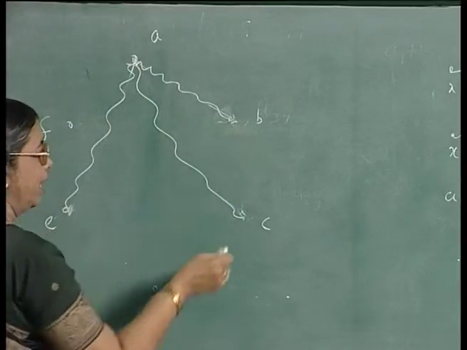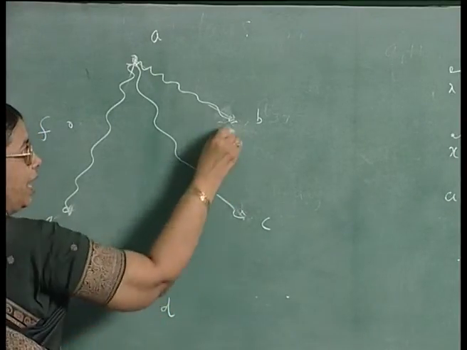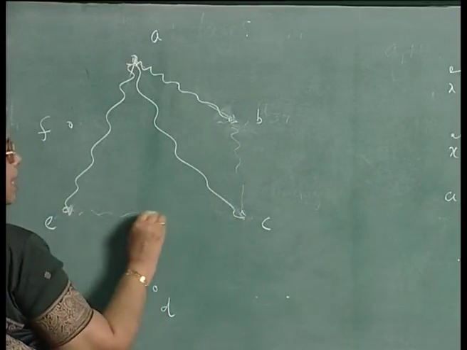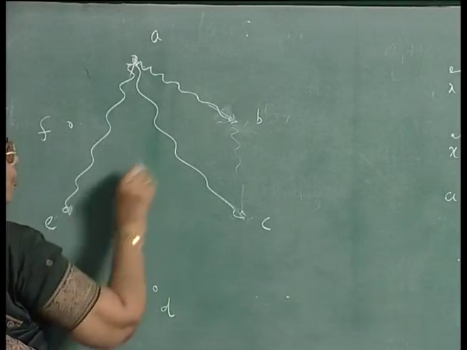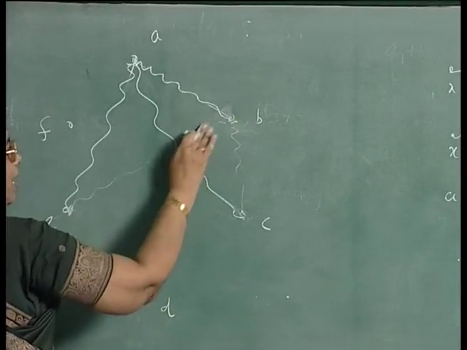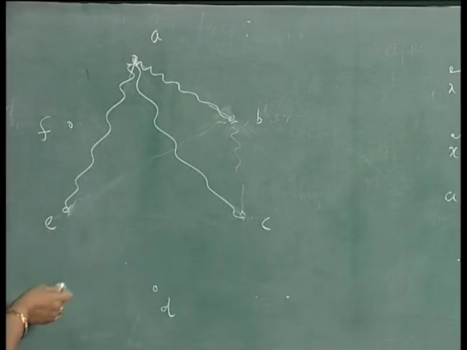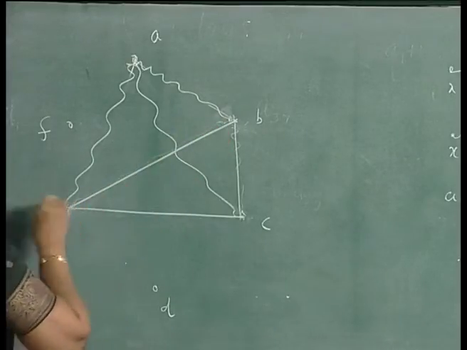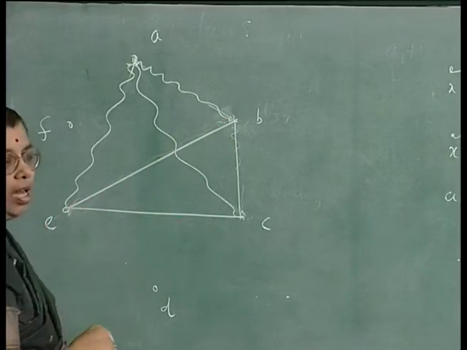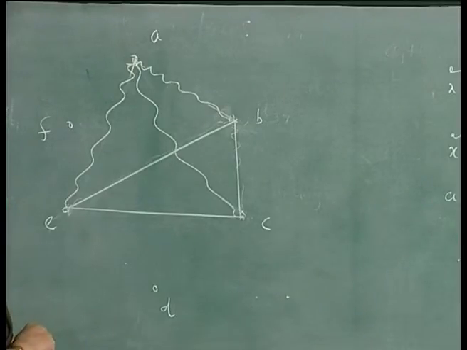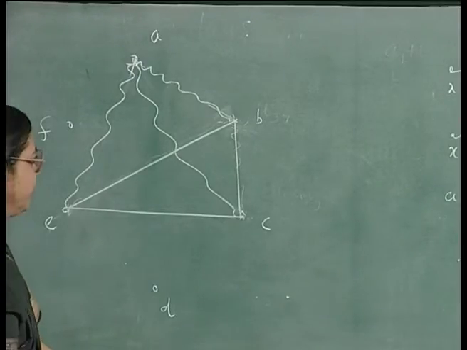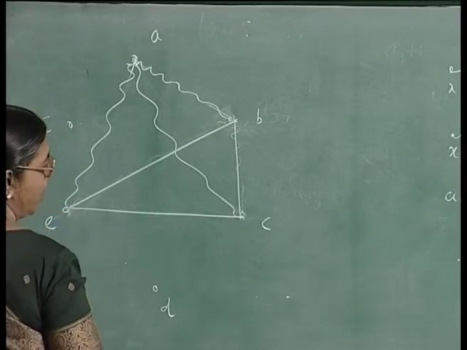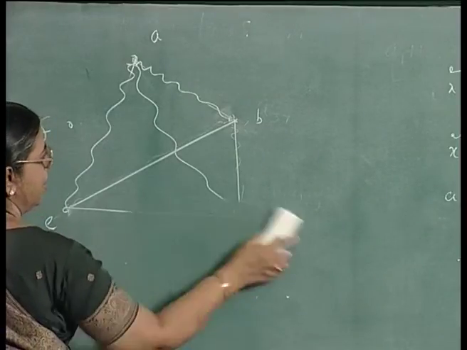Now, consider again B and C. If they are enemies, you are having 3 mutual enemies. If C and E are enemies like this, you are having 3 mutual enemies. If B and E are enemies, then again you are having 3 mutual enemies. Otherwise, if they are not enemies, B and C will be friends, C and E will be friends and B and E will be friends. So, you are having 3 mutual friends. So, this shows that you have either 3 mutual friends or 3 mutual enemies among 6 persons.